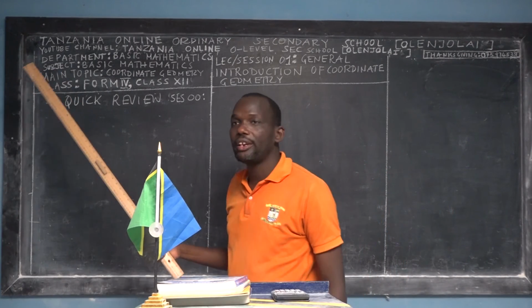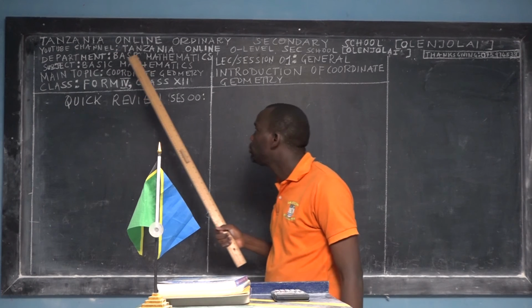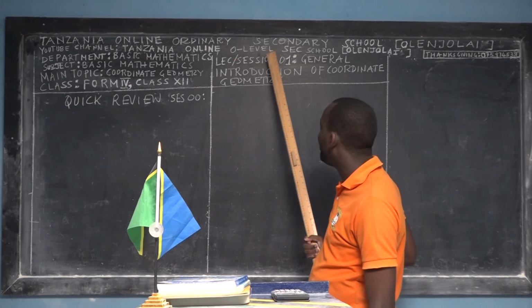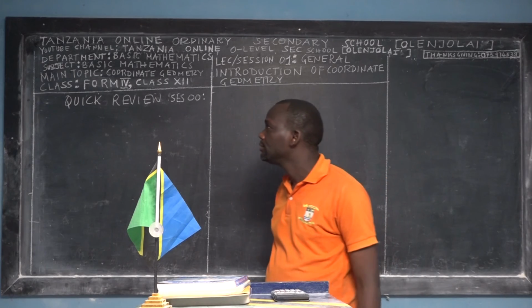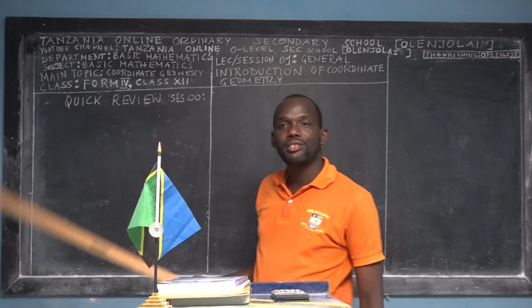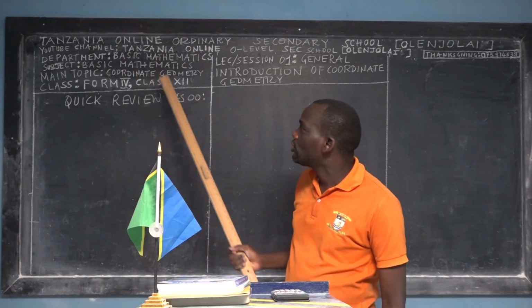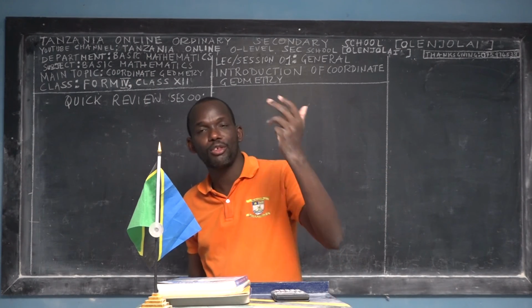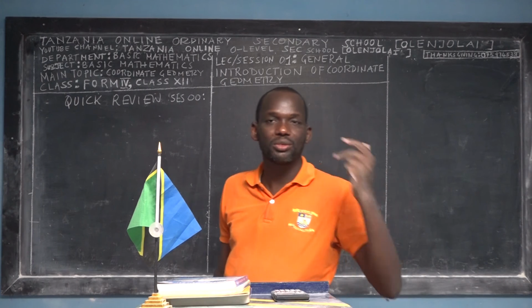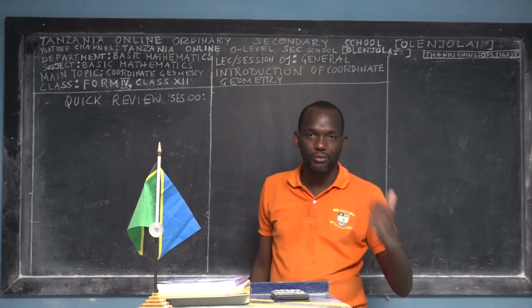We would like to welcome you also to our YouTube channel, called Tanzania Online O-Level Secondary Schools, in square bracket Olenjolain. We have 3 departments in these schools. The first department is called Basic Mathematics, where we teach 4 subjects: Basic Mathematics for Form 1, Form 2, Form 3, and Form 4.